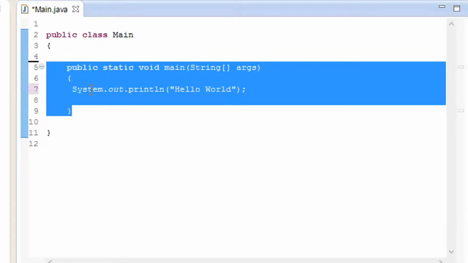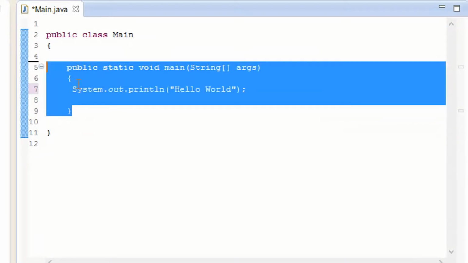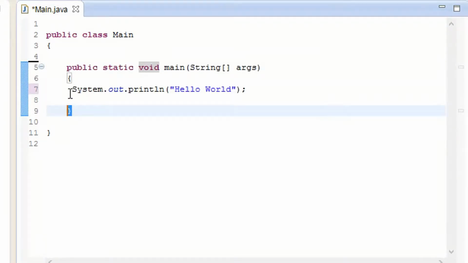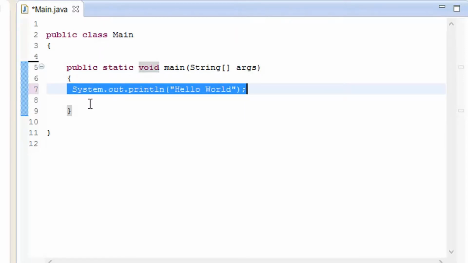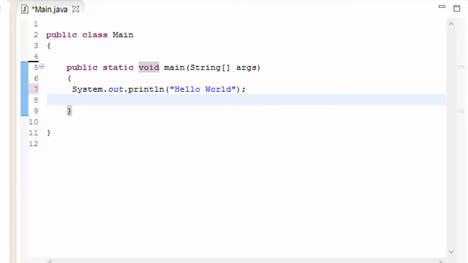All of this is actually known as a method. So these curly braces were saying that it is a scope. This method automatically has its own scope built inside the scope. So inside the scope there's another scope, and that is what we have written as System.out.println hello world. Because of this line, it printed out for us hello world.